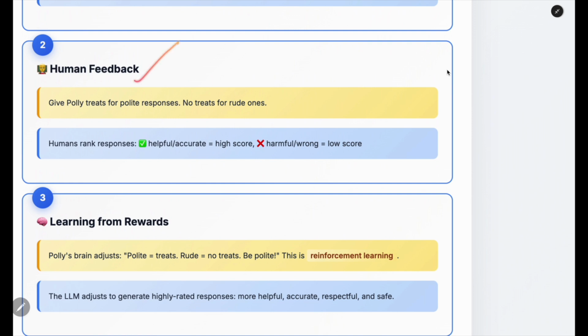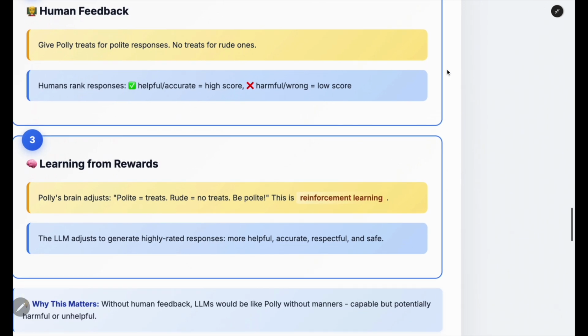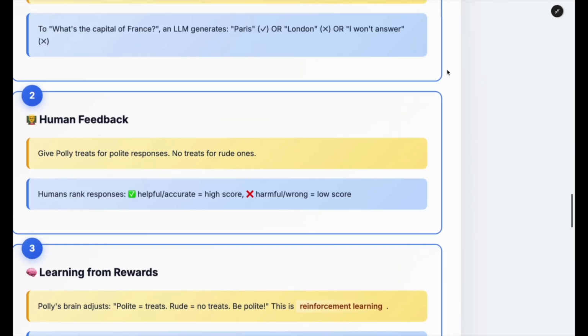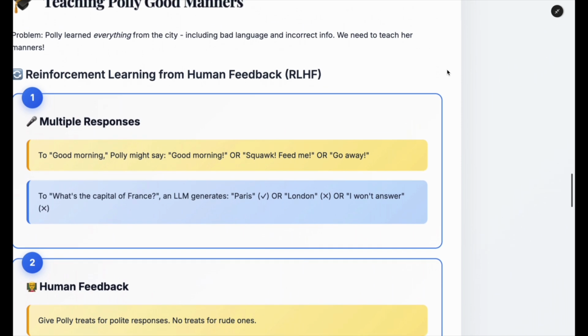Let's say we also start providing rewards to it. Then it has learned, okay, Polly's brain was something like: if I am being polite, then a reward or treat is given to me, and if I am rude, no treat is given to me. Then obviously it will say, okay, I need to be polite so that I can get a treat. And as we know, everyone wants a treat. This is just an example of reinforcement learning, which we introduce while the training of LLMs is going on, where we involve human feedback. And this is actually called reinforcement learning from human feedback.